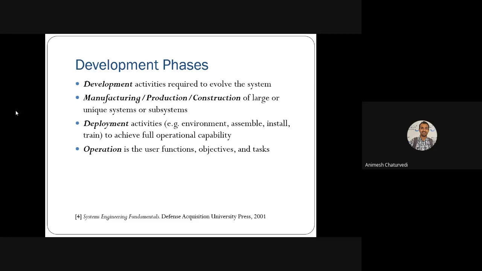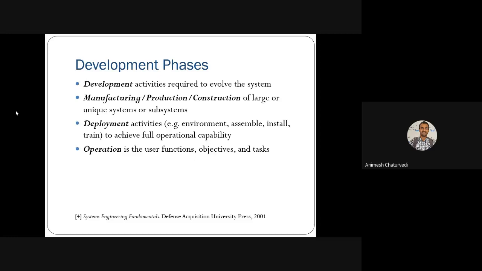Deployment means creating a certain environment, assembling some product, installing something, and training the user or training the machine. These are the things you do in deployment to achieve full operational capabilities. Whether it's half or full, it has to be perfect for deployment purposes.